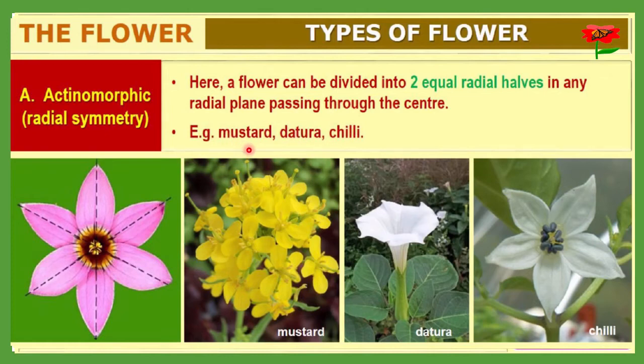Which type of flowers will show actinomorphic symmetry? Then you must answer mustard. This is a mustard flower, you can see in the photograph. This one is datura, and this is chili. These all three are examples of actinomorphic flowers, that is, radial symmetry.